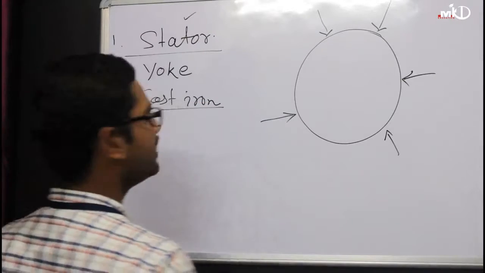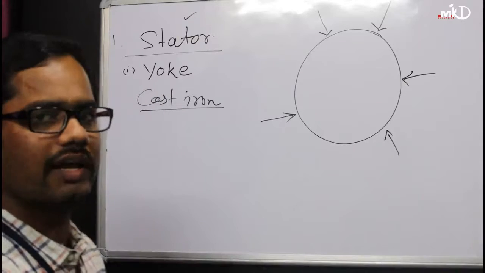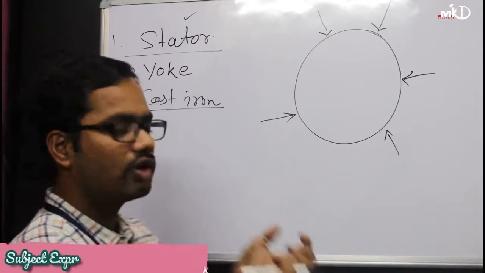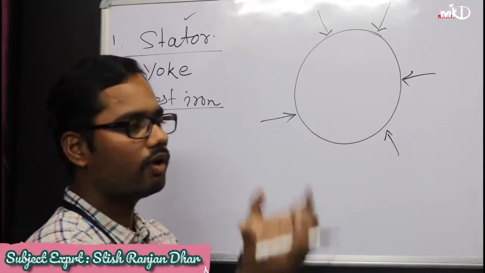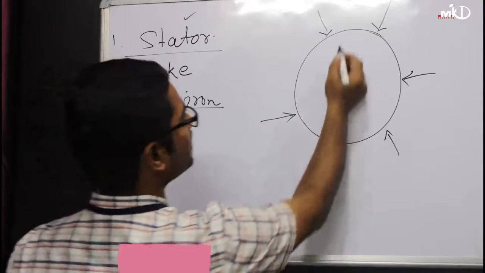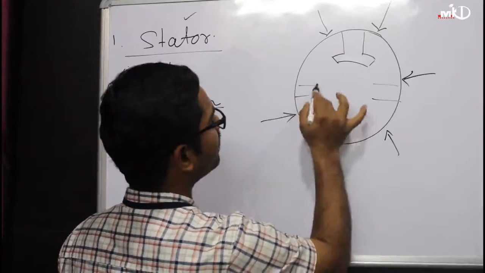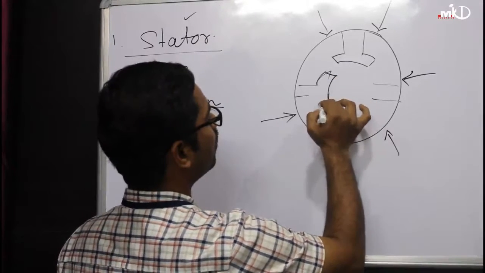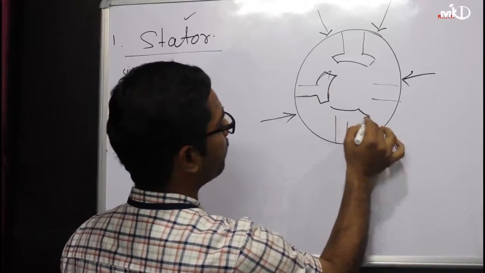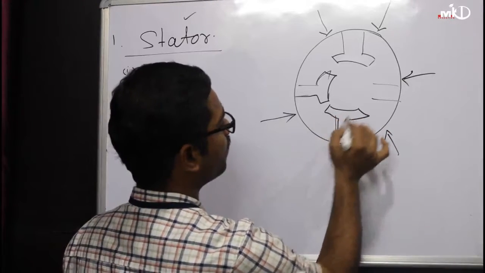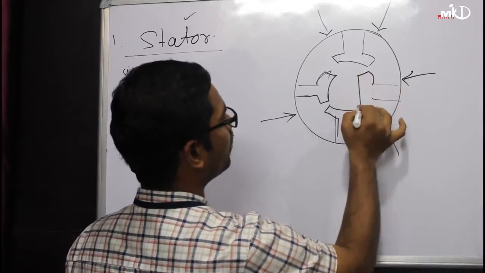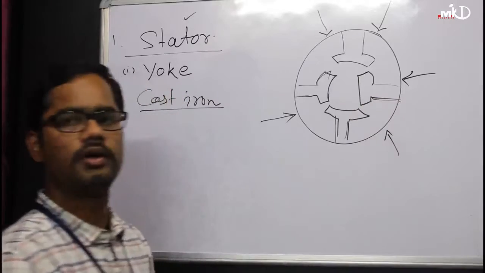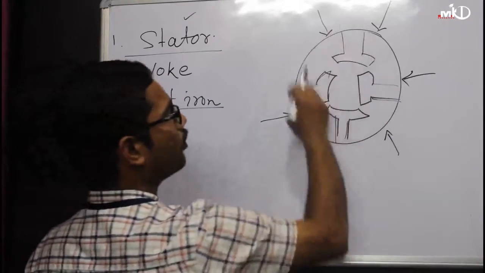Okay, this is a rigid structure and it also helps to fix your pole or keep the pole. So the poles are present like that, and those 4 poles are kept by your yoke. So yoke holds the pole.